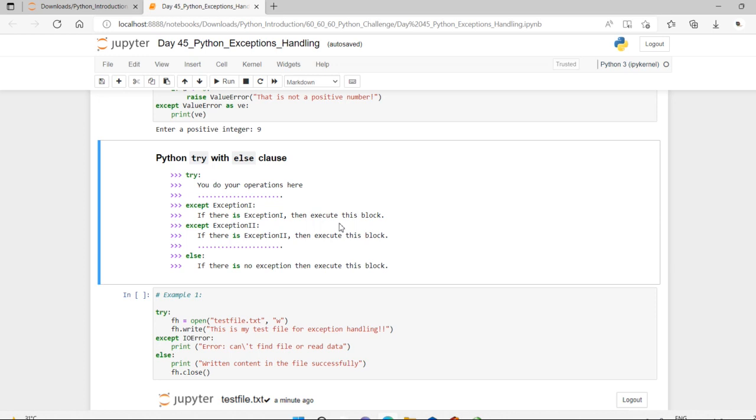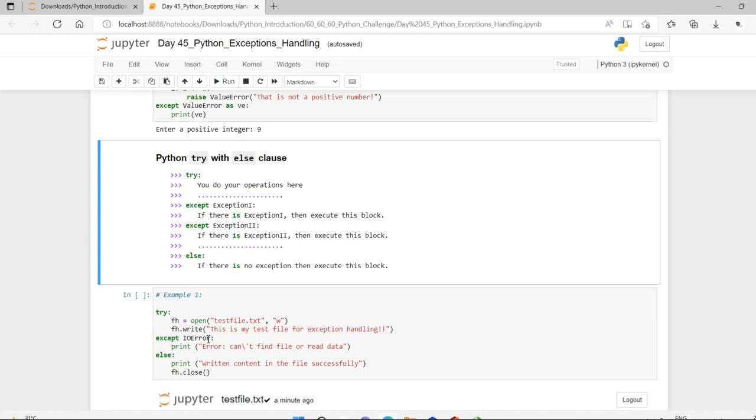The code in the else block executes if the code in the try block does not raise an exception. So the else block is a good place for code that does not need the try block's protection. So there we are making use of this else.